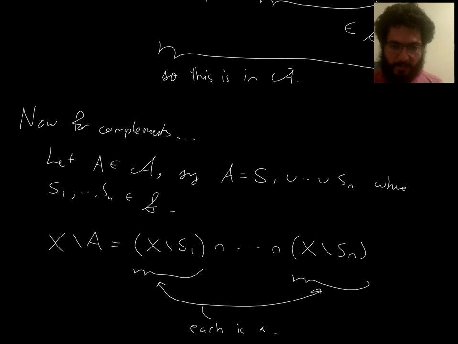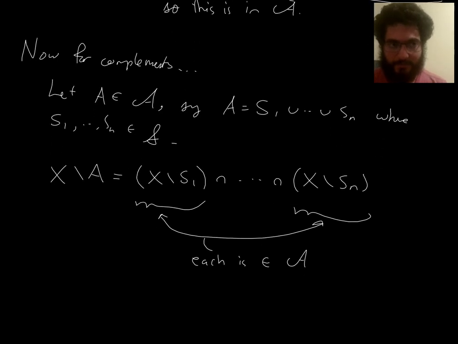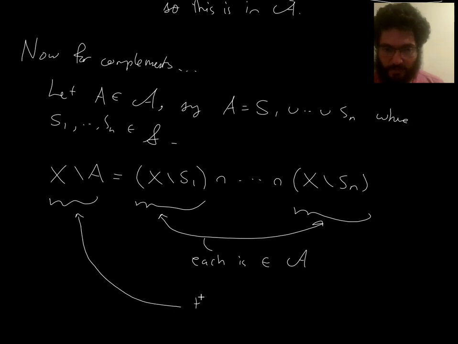Let me just summarize: each is a finite union of things in the semi-algebra. So therefore each is in fancy A, since A is the set of finite unions of things in the semi-algebra. Now, we just got done showing that fancy A is closed under intersection, and so therefore this, which is an intersection of things in fancy A, is in fancy A.